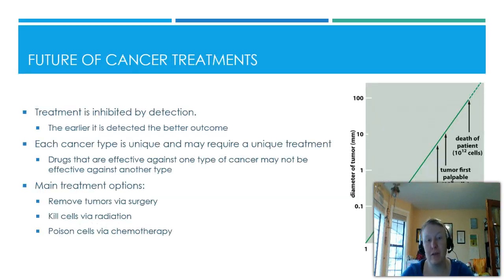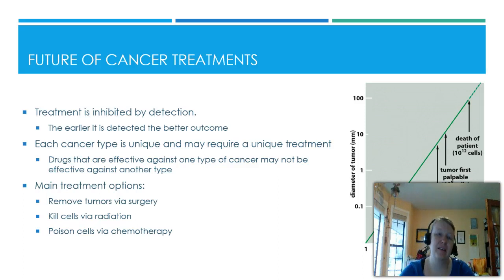So let's talk a little bit about treatment. The first key to treatment is detection. We need to detect cancer early, and the earlier we can detect it, the better. This makes sense, because as the cells spread throughout the body, they're going to be harder and harder to track and catch. By the time the tumor becomes palpable or detectable, it's going to be pretty big already as far as how many cells are involved. We're talking 10 to the 9th cells at this point. So it's really important that we detect early and find ways to screen for cancers earlier, because that means our treatments can be better.